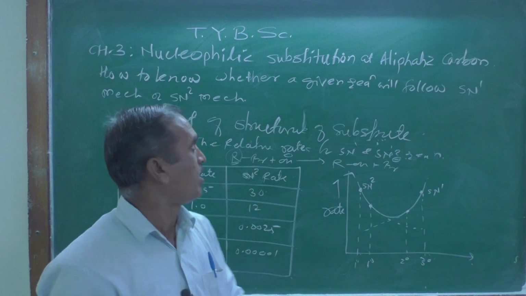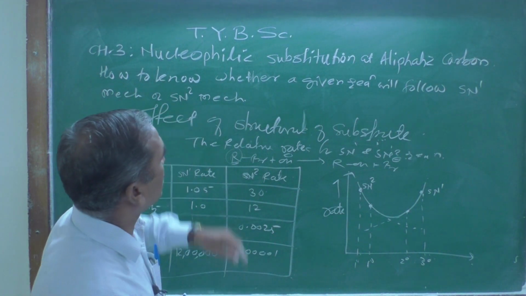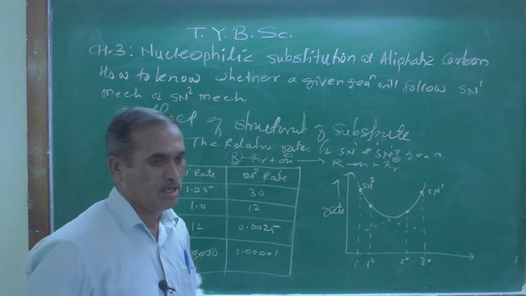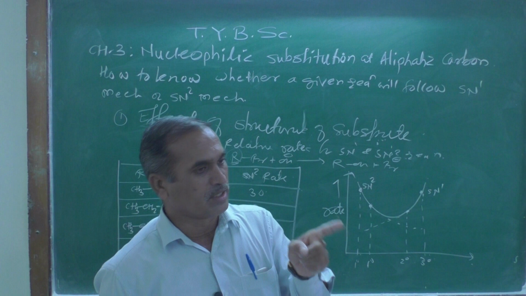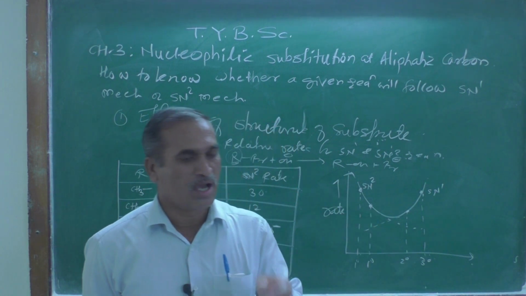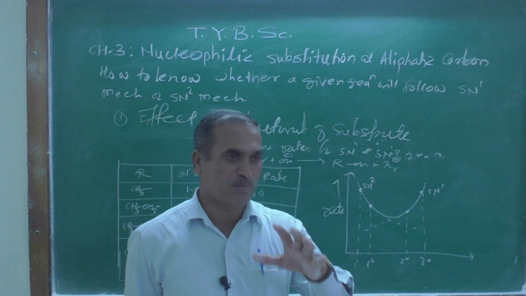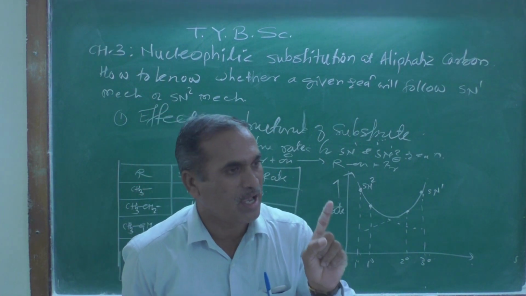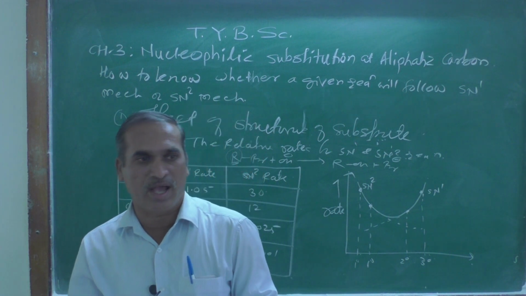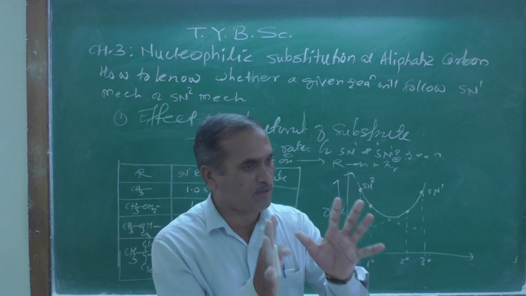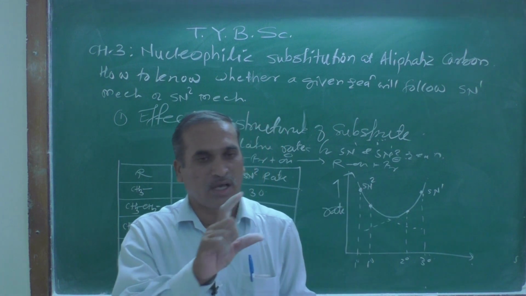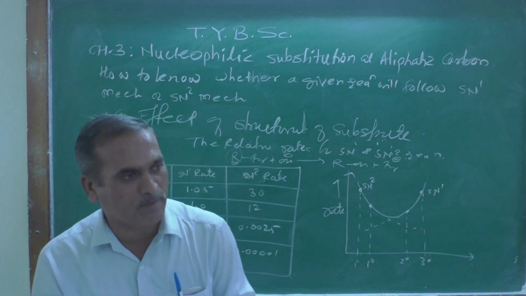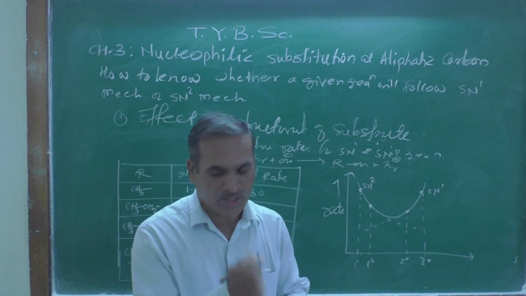This is all about how to know whether the given reaction will follow SN1 or SN2 mechanism, by observing the structure or nature of the substrate. If the substrate is less hindered, it always follows the SN2 mechanism, whereas if the structure of the substrate is crowded, it always follows the SN1 mechanism. So that is the conclusion we can draw here.